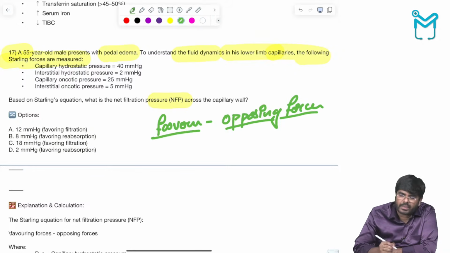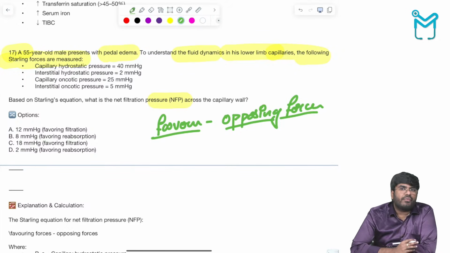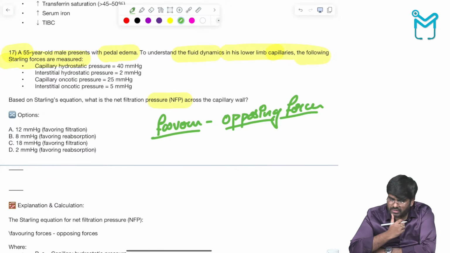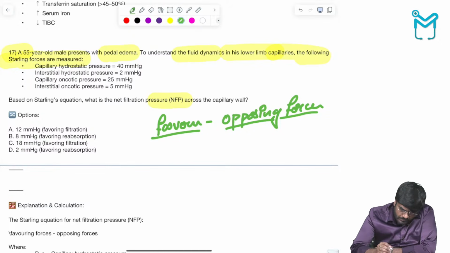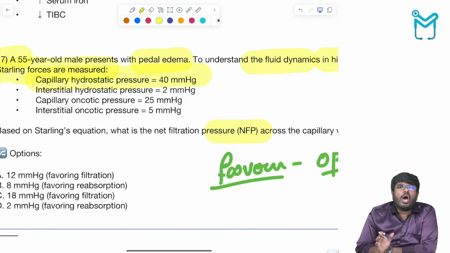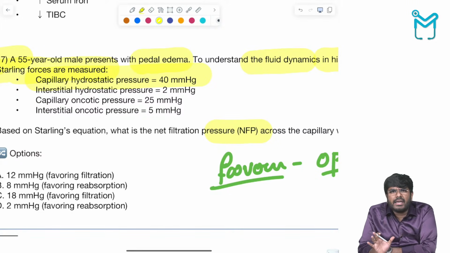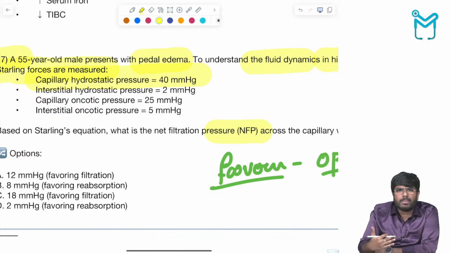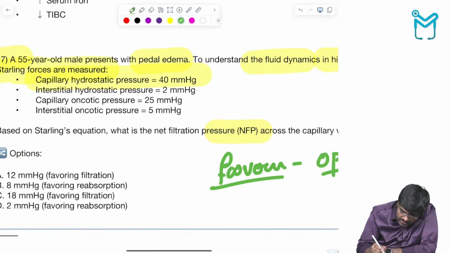Favoring forces of filtration minus opposing forces of filtration. Now, look carefully here, my dear students. Capillary hydrostatic pressure always tries to push the plasma into the tissues. So, let's consider it as a favoring force.